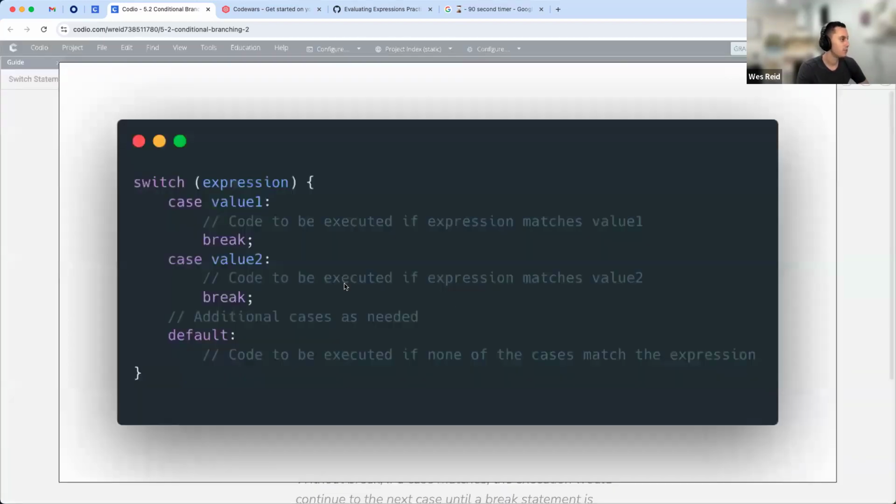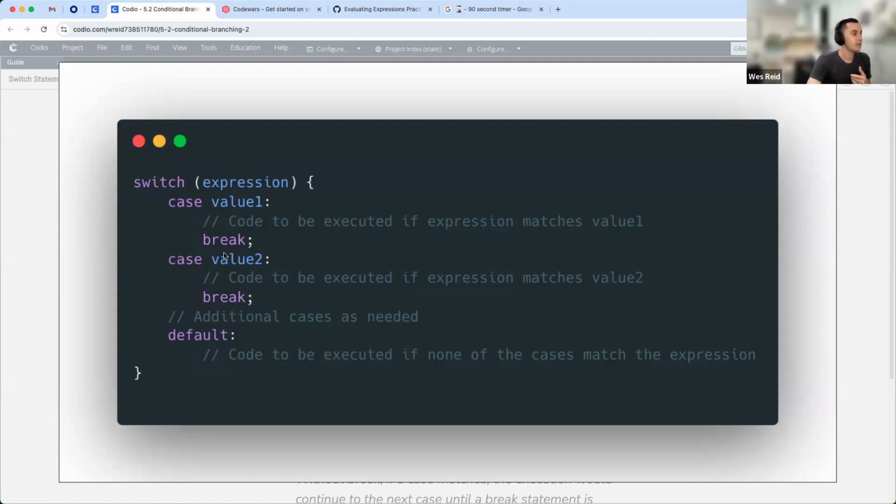All right, I'll blow this up a little bit so we can talk through it. The switch statement, the wrappings of it are somewhat similar to an if statement, but the internals are very, very different. We start with the switch keyword. This keyword is needed to start the switch statement. Then we have some kind of expression inside of here. This expression can evaluate to a number of different values. Most typically, what you're going to see inside of this expression is a variable name or something like that. We then follow that with curly braces. Everything within the curly braces is part of that switch statement.